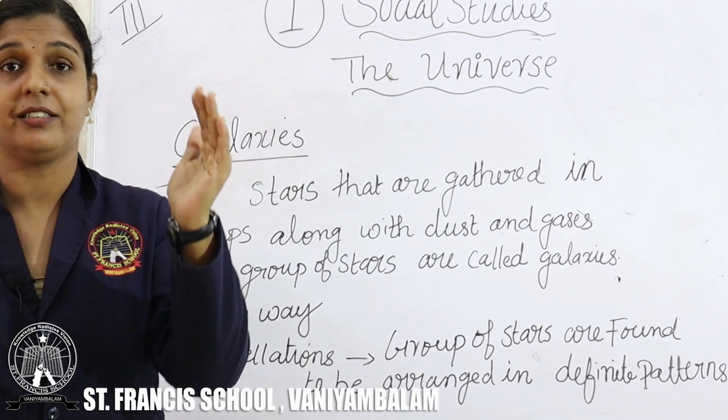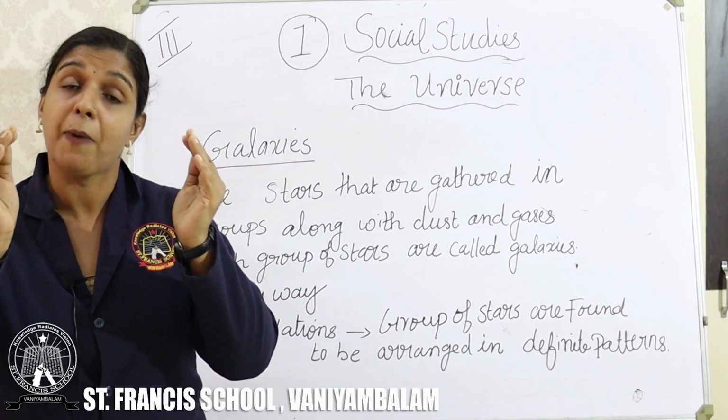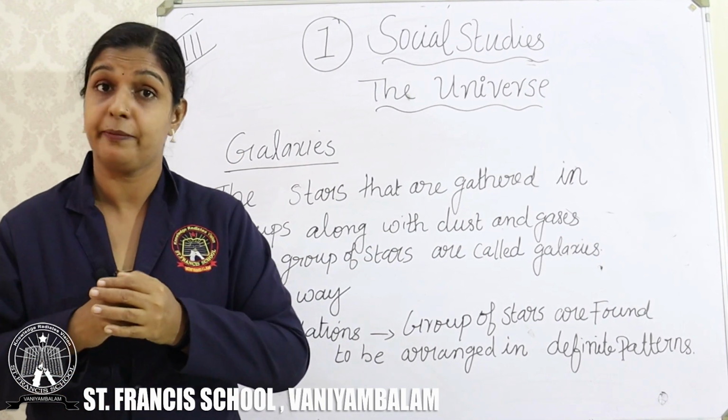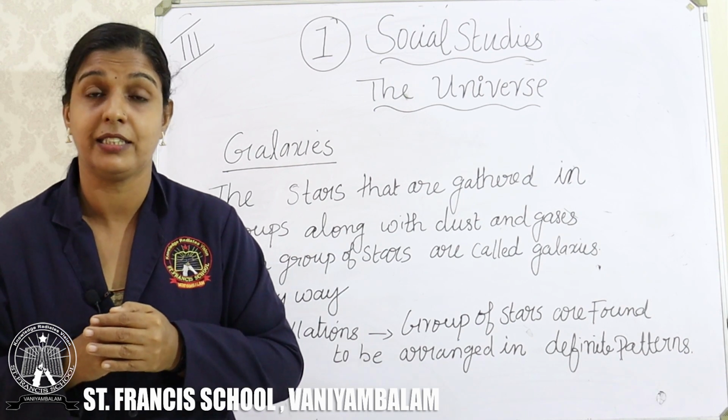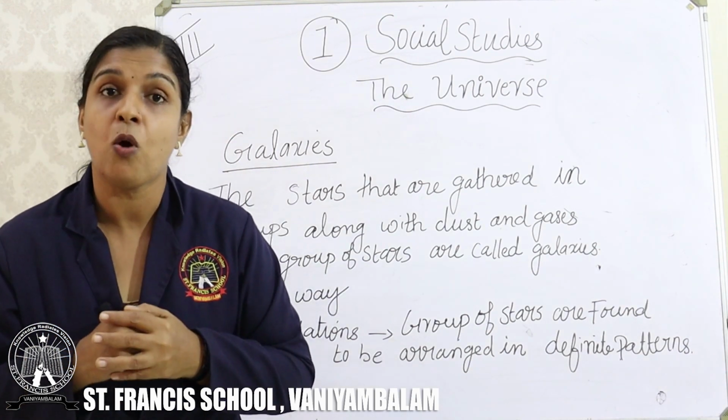They are gathered together. A group of stars. But they have what? The dust particles are there. At the same time, what? The gases are also included in that. The dust and the gases. A group of stars are all gathered together. And that is called what?